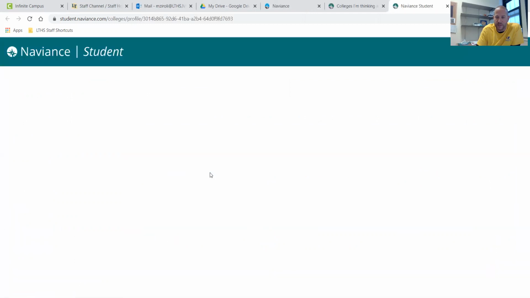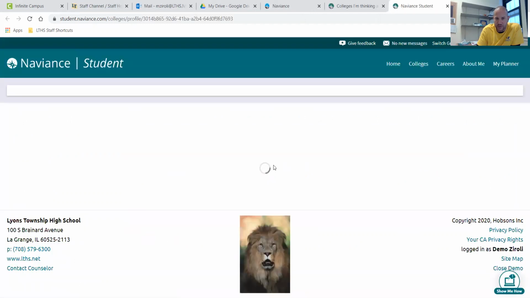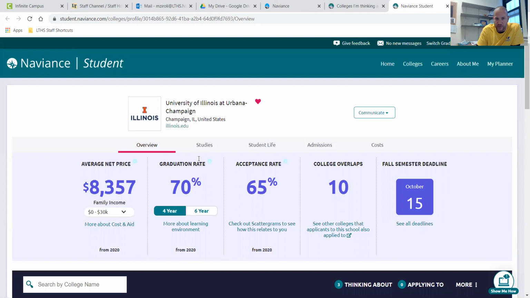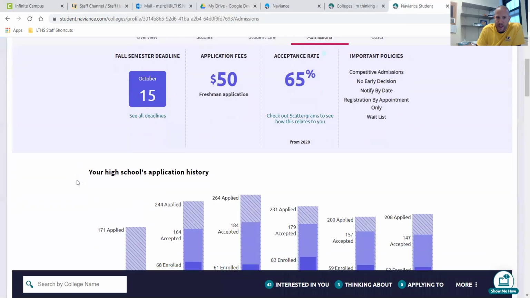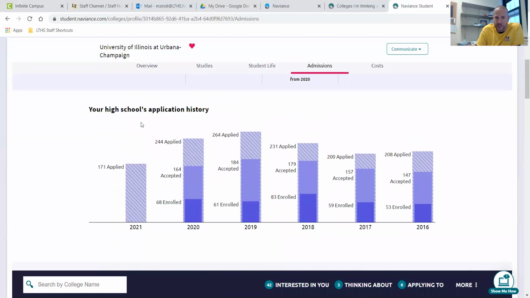So you will open one of these up. U of I we'll start with. And once you get in, you see all the great information that we have here, the overview, studies, student life. I'm going to talk about this admissions tab particularly. So we have a reminder if you're a senior, what your deadlines are, application fee, the acceptance rate in general. And then you scroll down, we have our school's application history. Now this is nice because these are actual LT students, so that's helpful.